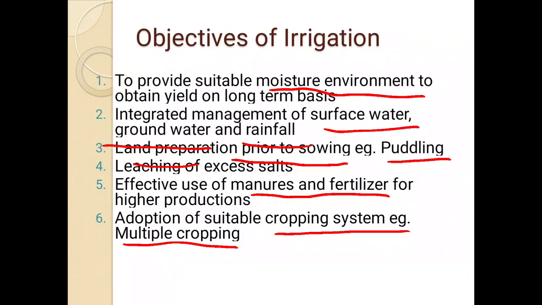If we don't have irrigation, we can't go for multiple cropping. Green manuring is another important objective. Green manuring crops are sown in the months of April and May, and in April and May we don't have rainfall. At that time we require irrigation, and by using irrigation we can cultivate these green manuring crops.